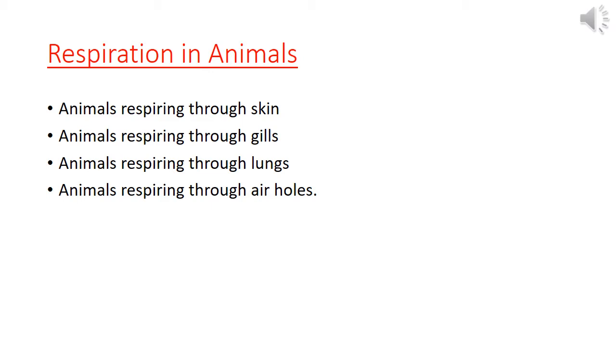If we look around, we can see a variety of animals with a variety of body organs which help them in respiring. For example, there are animals respiring through their moist skin. There are animals respiring through their gills, aquatic animals, you can say. There are animals respiring through lungs, we mammals, of course. And there are animals respiring through air holes. So we're going to see some examples of all these animals today.